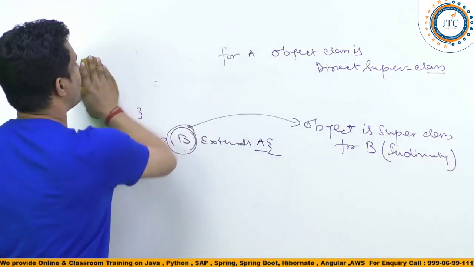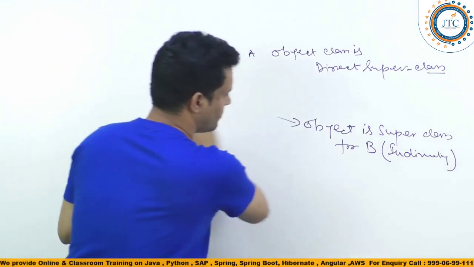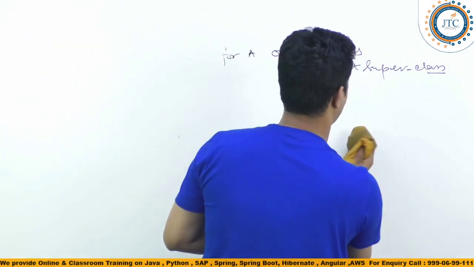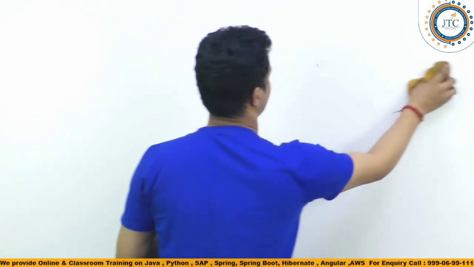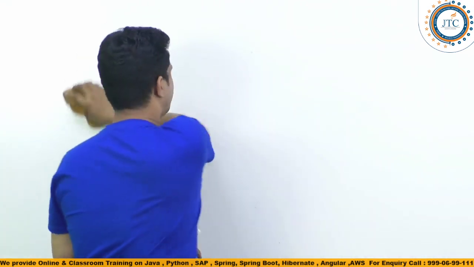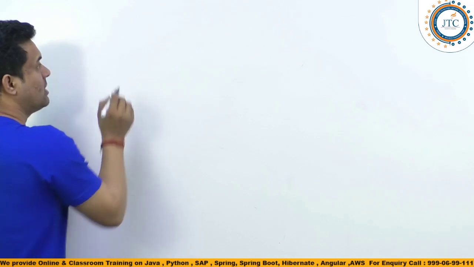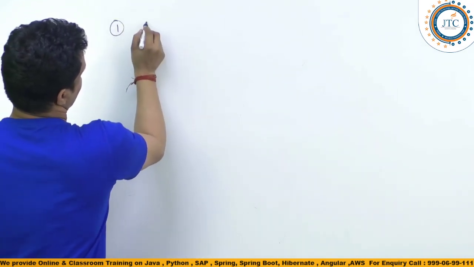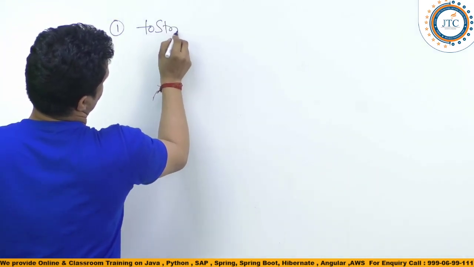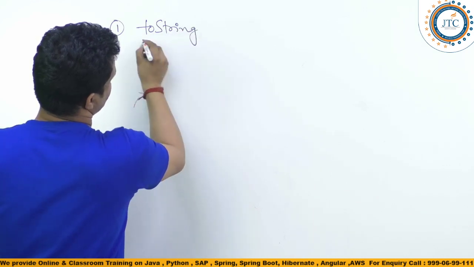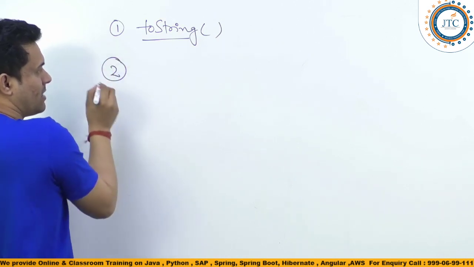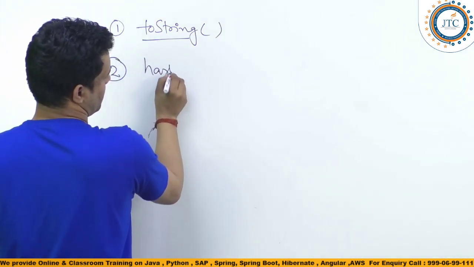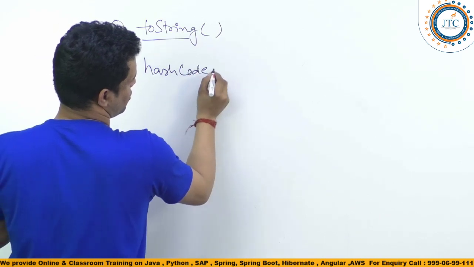The question here is, what are toString and hashCode?